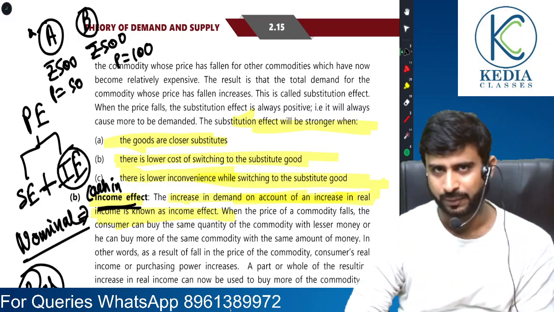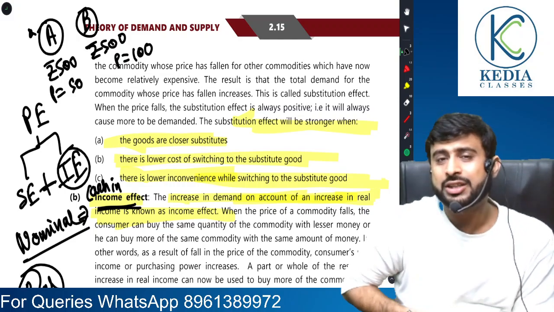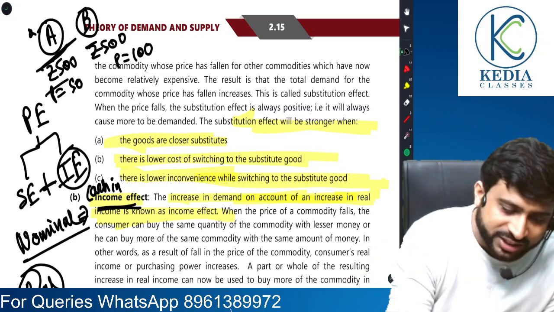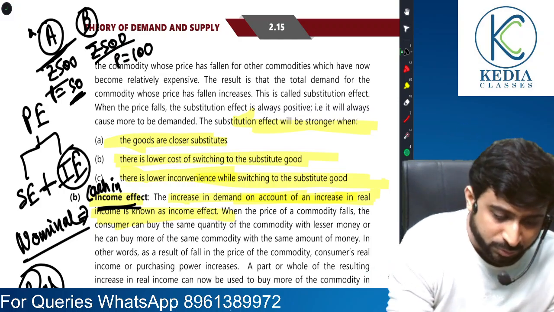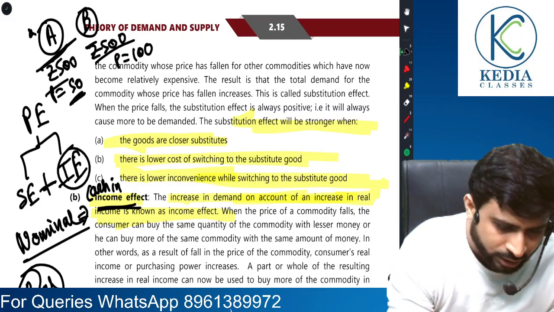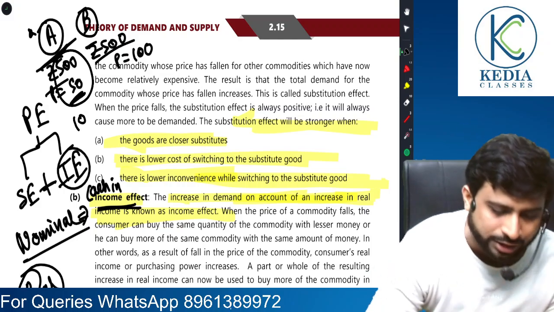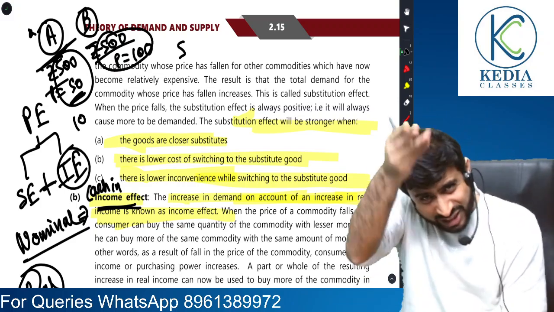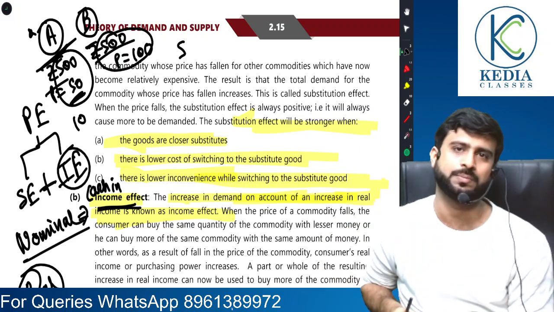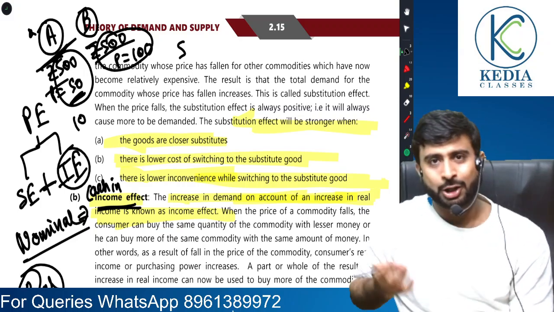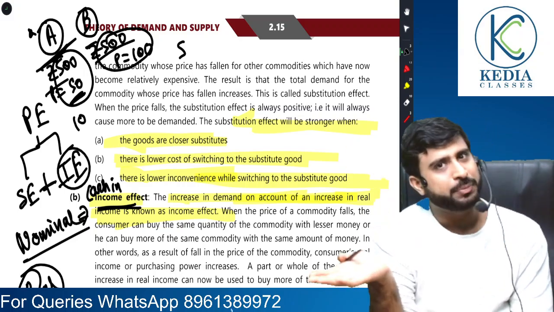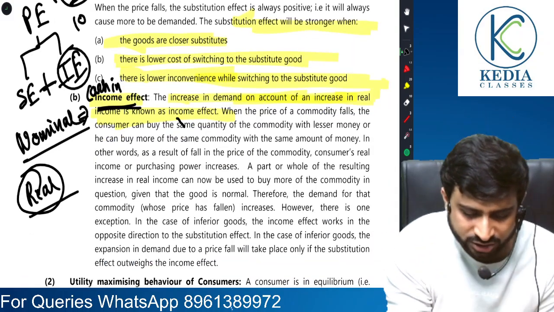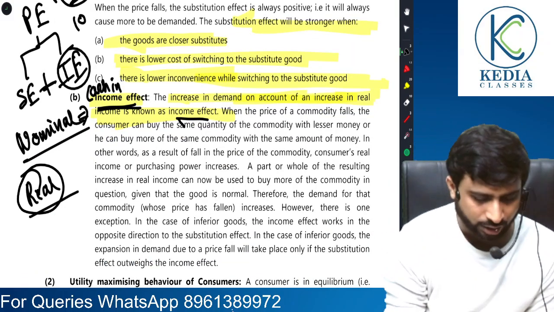Now tell me something. In which planet will the consumer be able to buy more? In planet A. Because despite the same nominal income, due to relatively lesser price, the purchasing power is going to be 10 units, but here the purchasing power is only going to be 5 units. This purchasing power is called real income. So when there is high real income, it means high purchasing power. When there is high purchasing power, there is high demand. This is what is income effect.